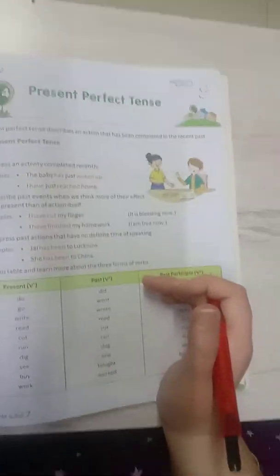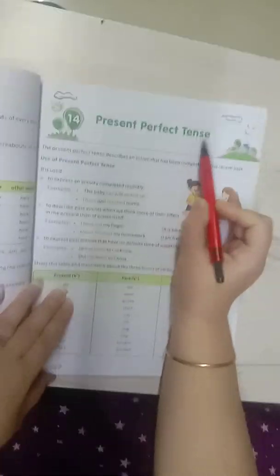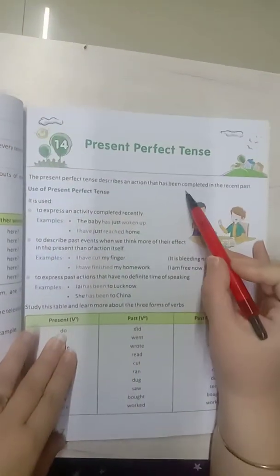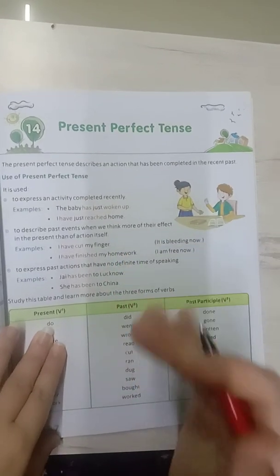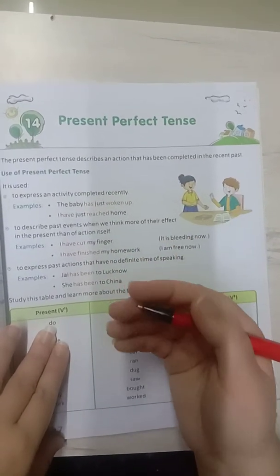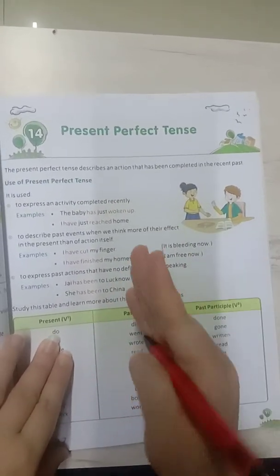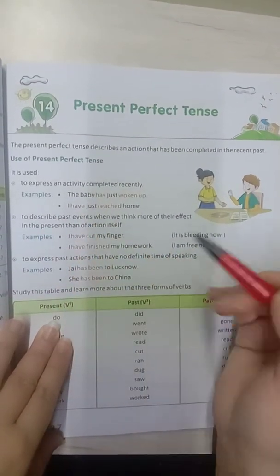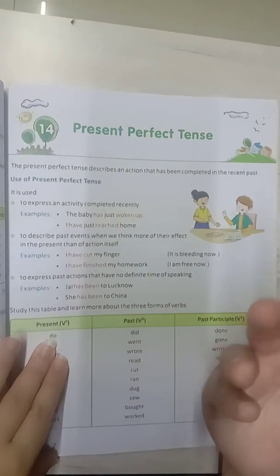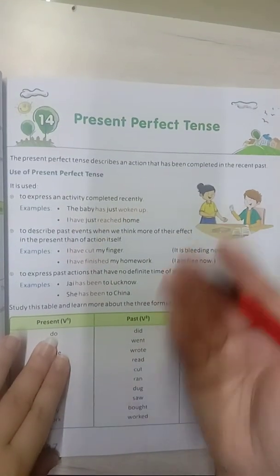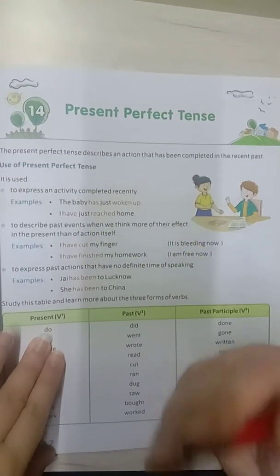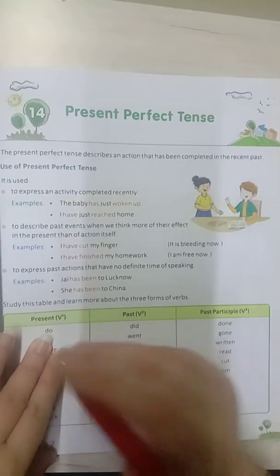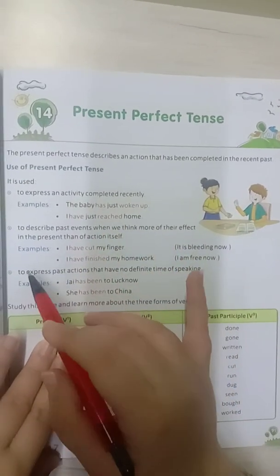Today we are going to start with the new chapter, present perfect tense. Present perfect tense describes an action that has been completed in the recent past. It describes a kind of action which has been completed recently in the past. It is used to express an activity completed recently, like the baby has just woken up, I have just reached home. All these kinds of sentences come under this.